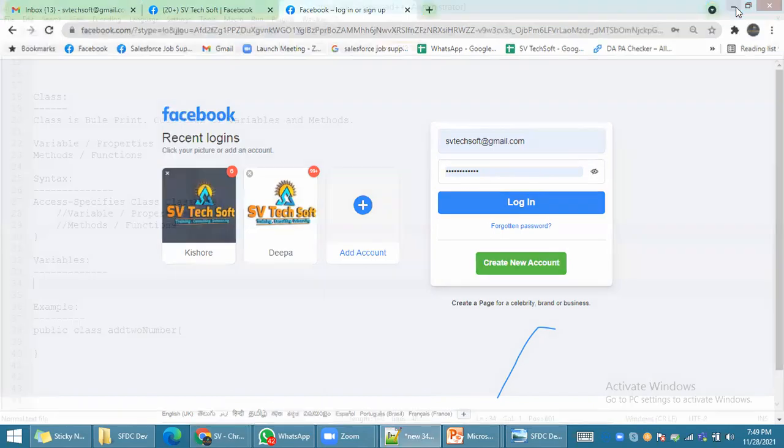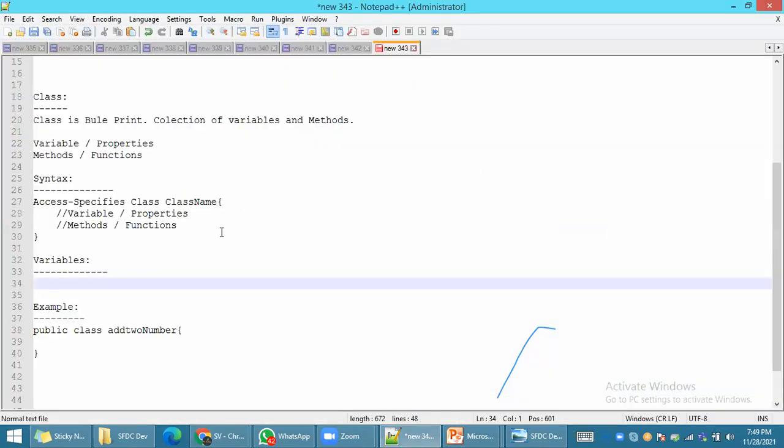What is the syntax to define a particular variable? A variable is nothing but to store or assign any specified value.